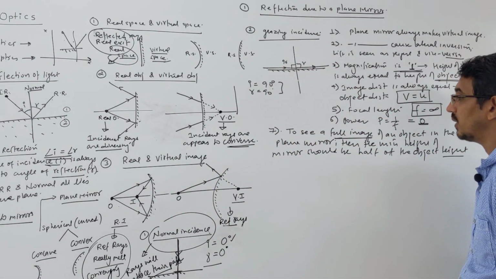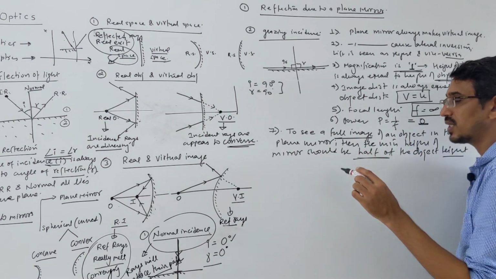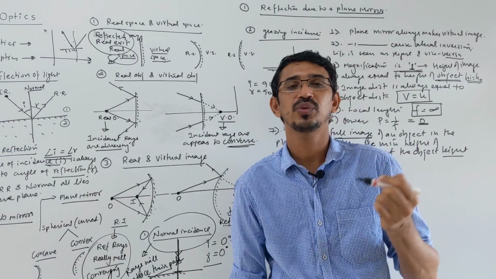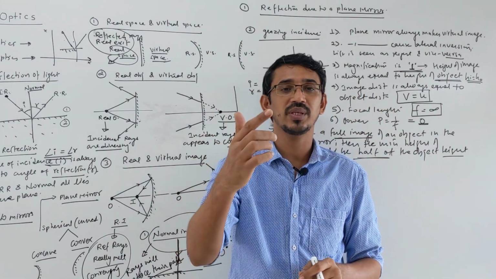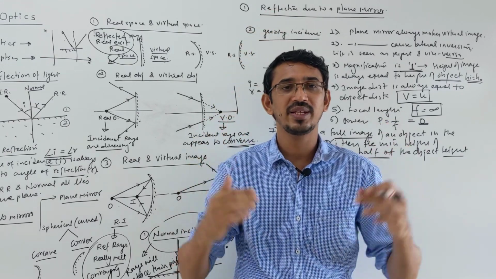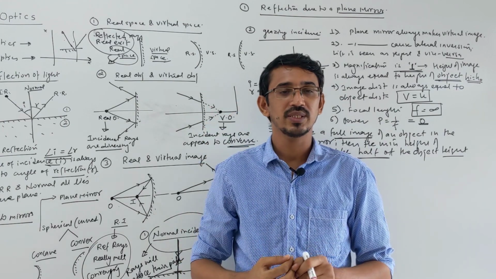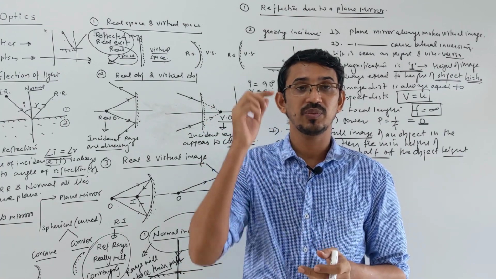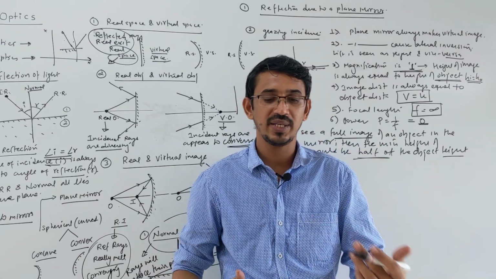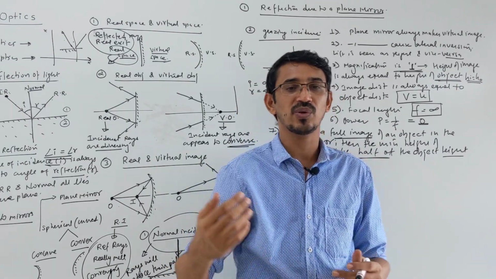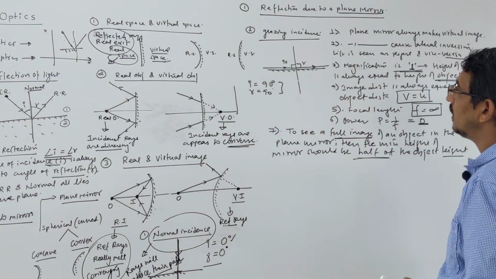And very important here, this half does not depend upon your position or your eyes' position. Suppose my height is 2 meters, then I need a mirror of 1 meter height to see my complete image. This will not depend on where my eyes are. Also my distance, whether you are standing very close or very far, will not make any difference in this rule.